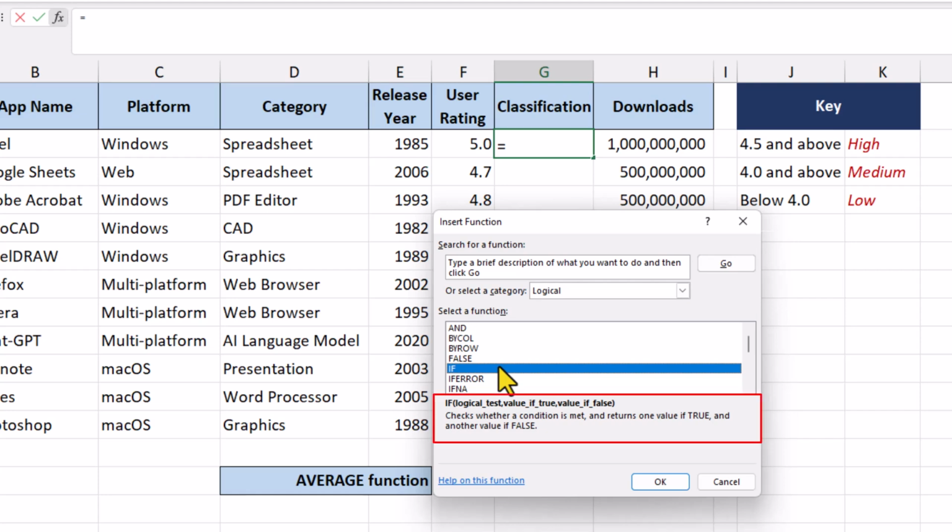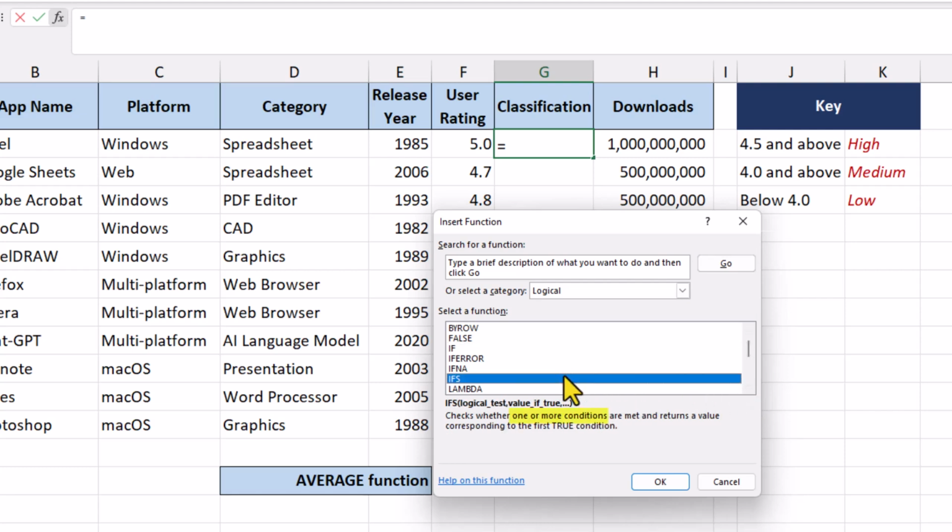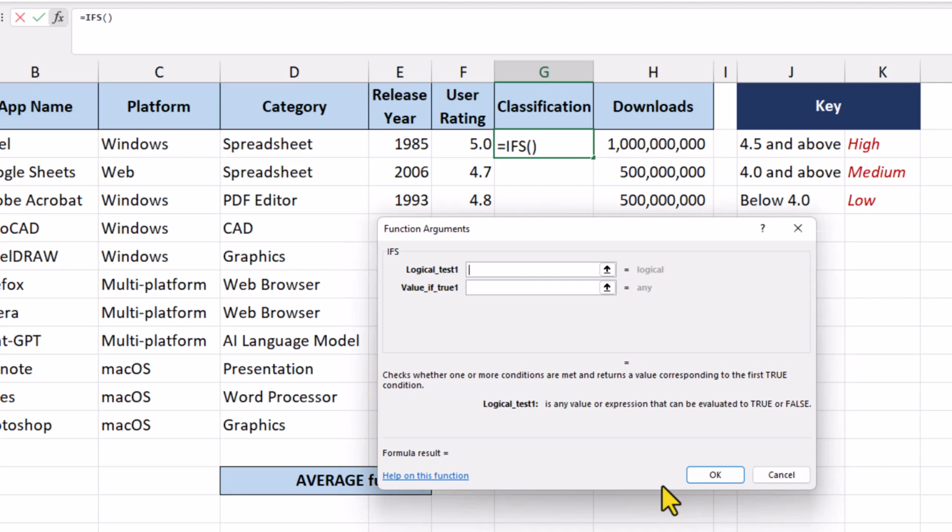So although the IF function will allow us to check whether a condition is true or false, the IFS function allows us to check for multiple conditions. The IFS function is really versatile and is often used to calculate complex scenarios. For each logical test, we can tell this function what to do if the result is true. Now, regardless of how many tests we might want to check, this function will return the result for the first test that evaluates as true.